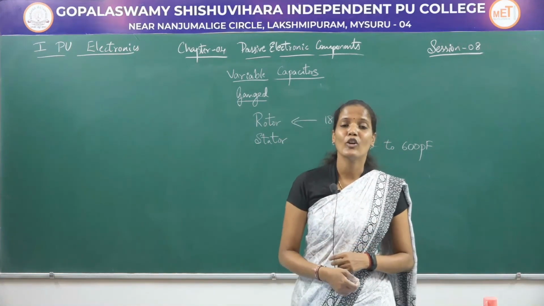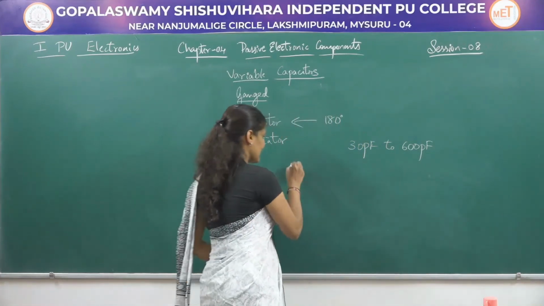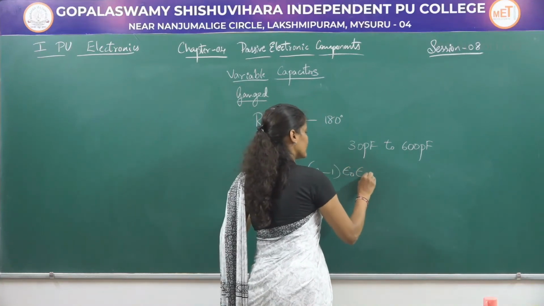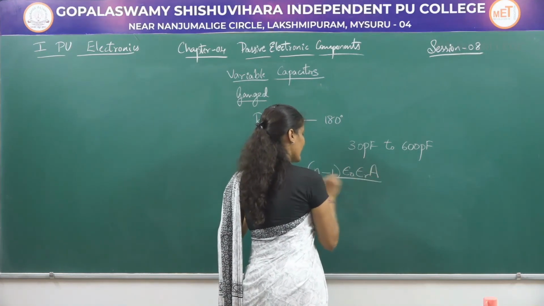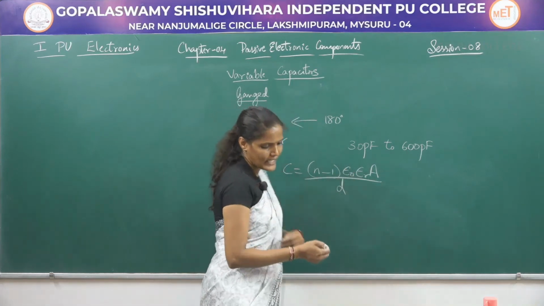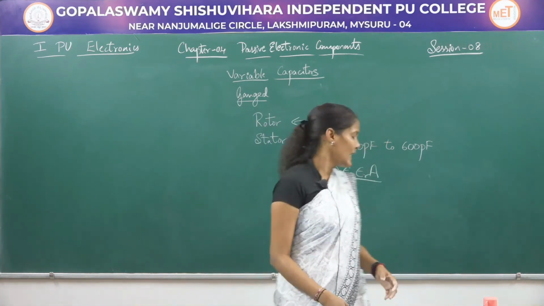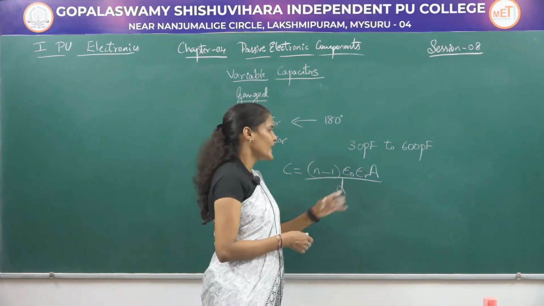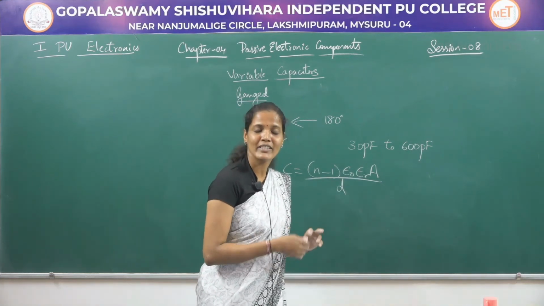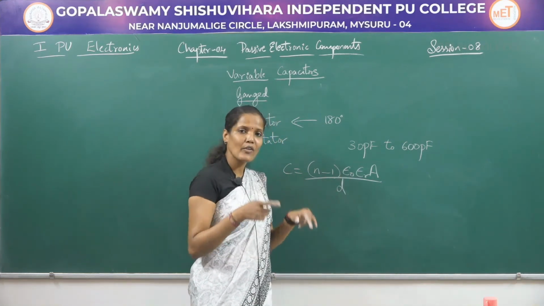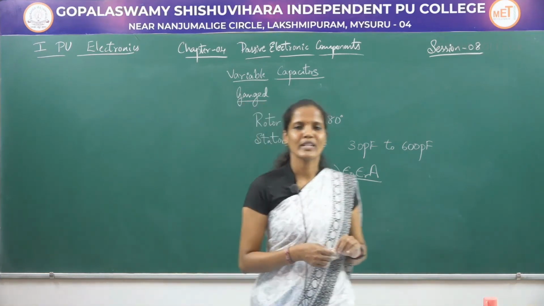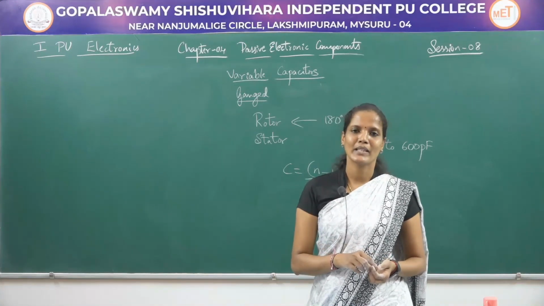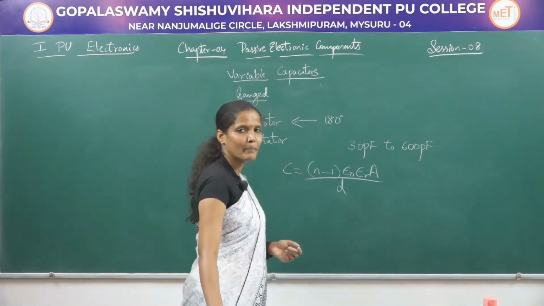The capacitance value of this gang capacitor can be easily calculated by this formula: C is equal to (n minus 1) epsilon naught epsilon r A divided by d, where n is the number of rotating plates, epsilon naught is the permittivity of free space or vacuum, epsilon r is the relative permittivity of the medium, A is the area of the plates, and d is the distance between the two plates. Now let us see the next type of variable capacitor, that is trimmers and padders.